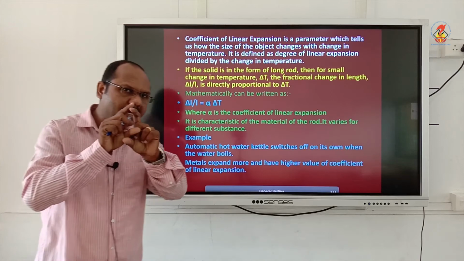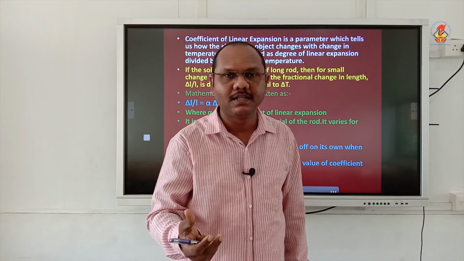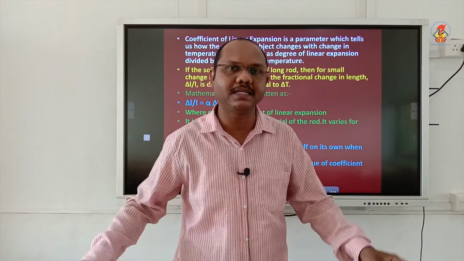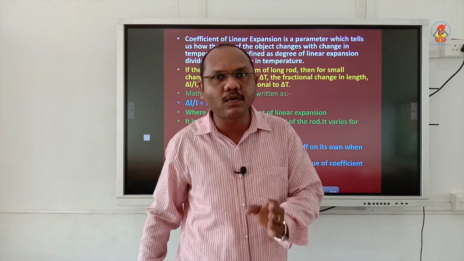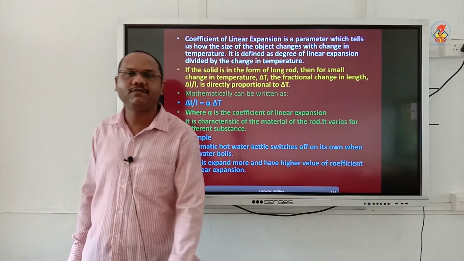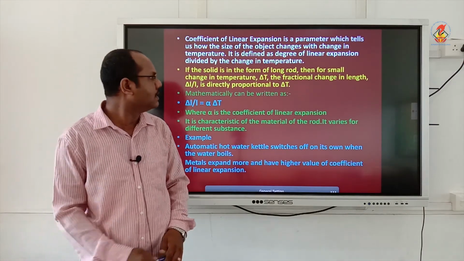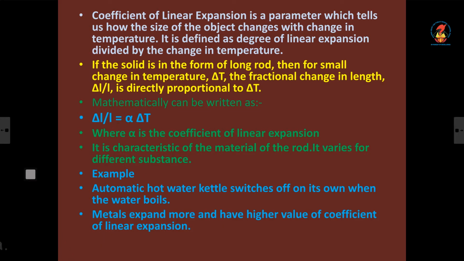So what I am saying in short is fractional change in length is directly proportional to the rise in temperature. Or I will say fractional change in length equal to alpha into rise in temperature. Rise in temperature is delta T. Alpha is called coefficient of linear expansion. So that is what I have written here. If the solid is in the form of a long rod, then for a small change in temperature delta T, the fractional change in length is delta L by L, which is directly proportional to a rise in temperature delta T. That is why I have written the equation like this.